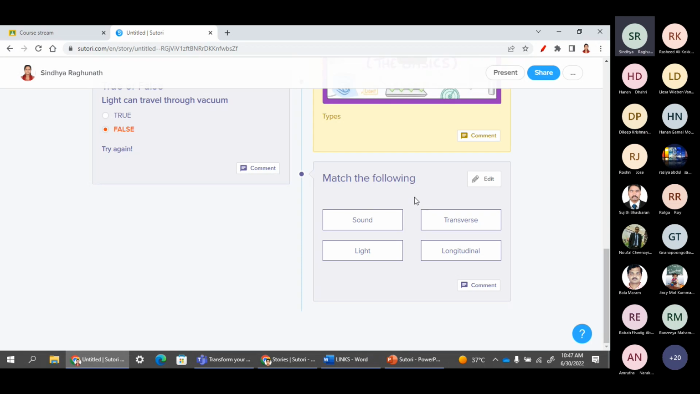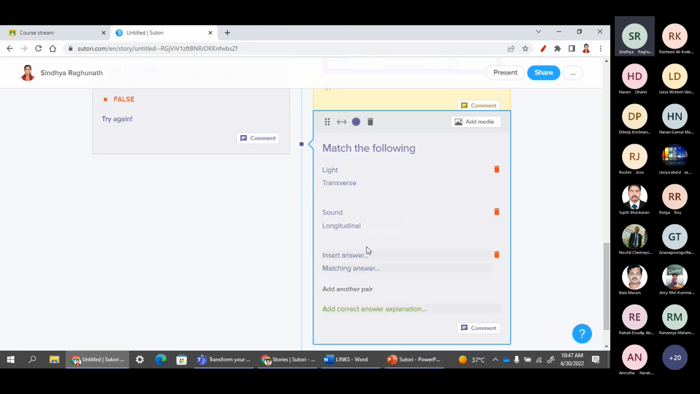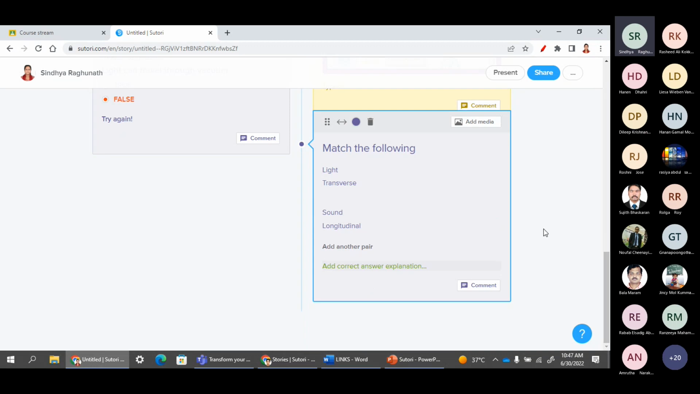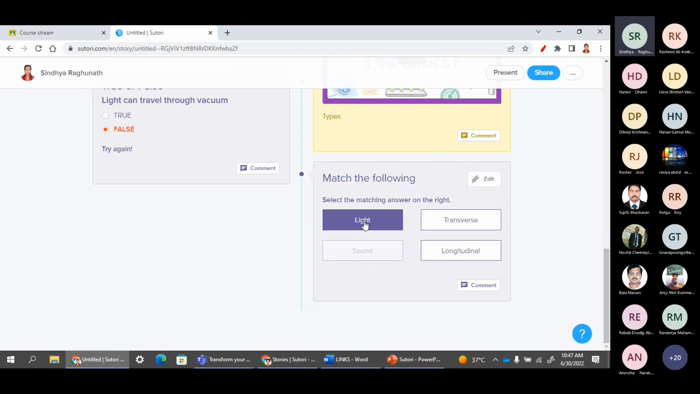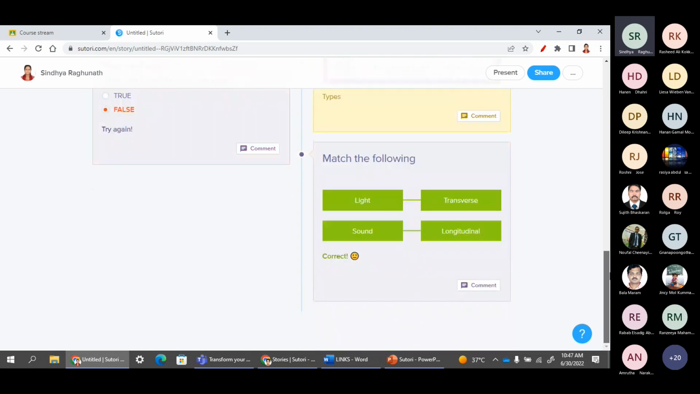Again, click on the item so that it comes in edit mode. If you want to add another pair, you have the option to do that. So now I am going ahead with the 2 pairs. Releasing, this will appear. So light is transverse, so we just matched like this, sound to longitudinal. So this is something about creating different types of items.